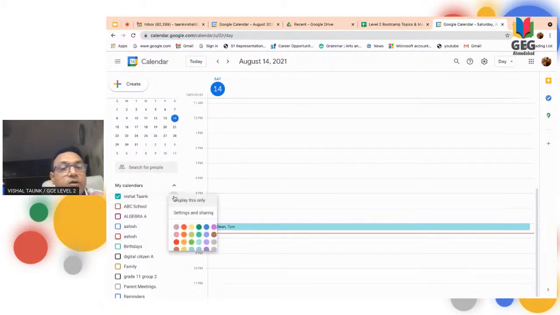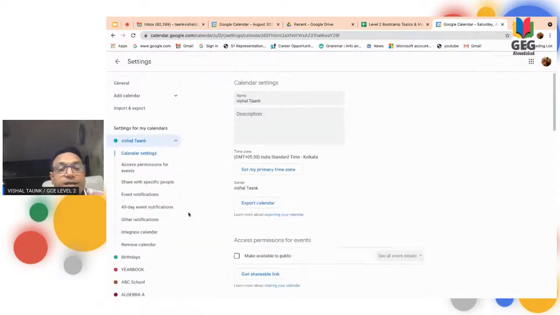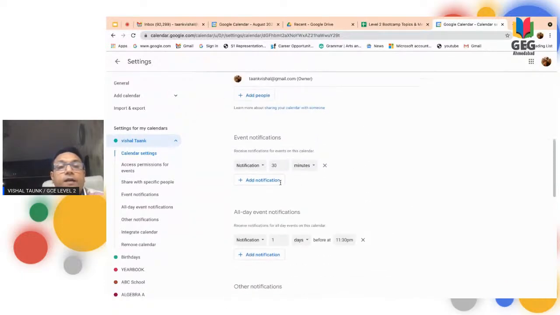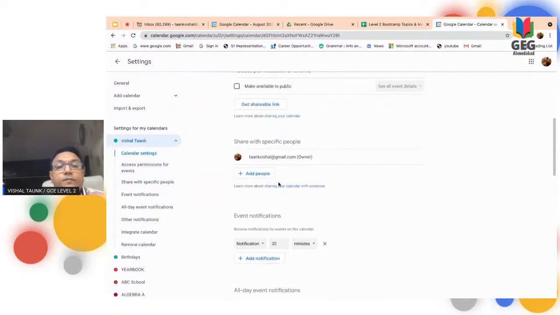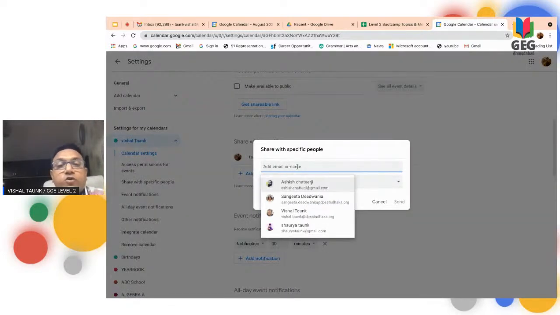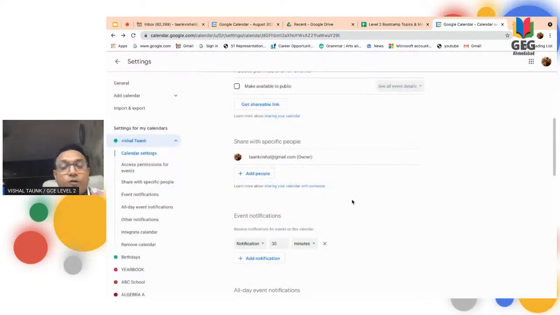You can click on the 3 dots and go to settings. You will see so many settings appear over here. After that, if you scroll down, you can see Add people. If I click on this, a dialog box opens. You can write any email address here, whomever you want to share with, and you can send it. Right now I don't want to share my calendar with anyone, so I'm not sharing, but you just have to come to this place, add the people, and you can share your calendar.